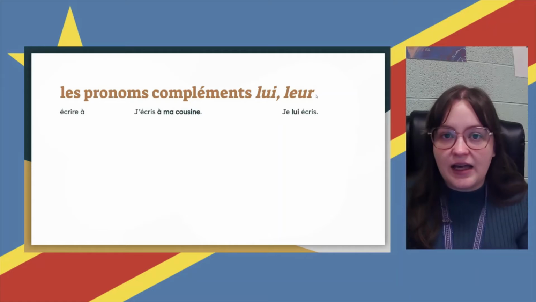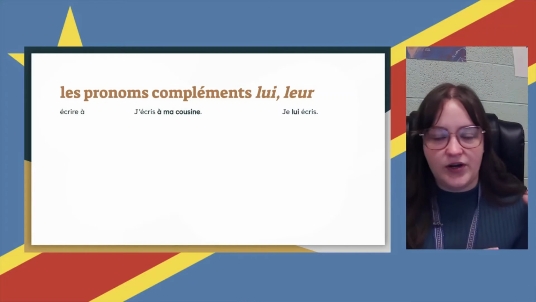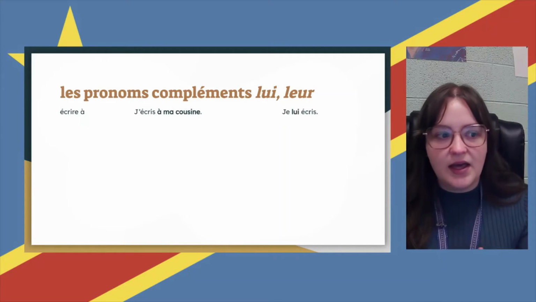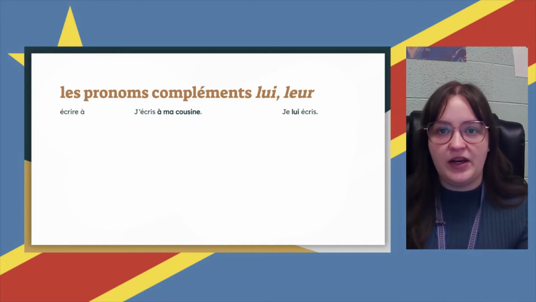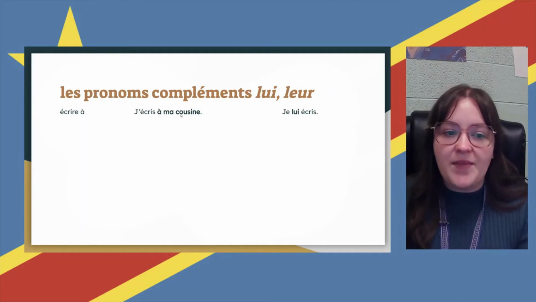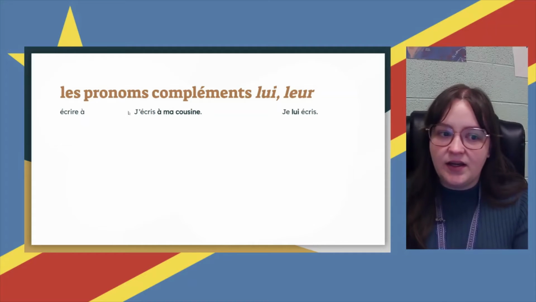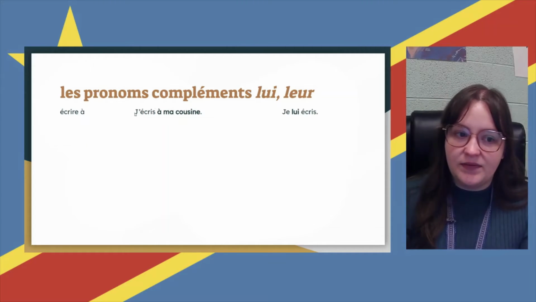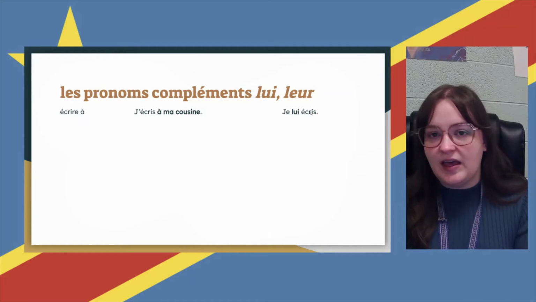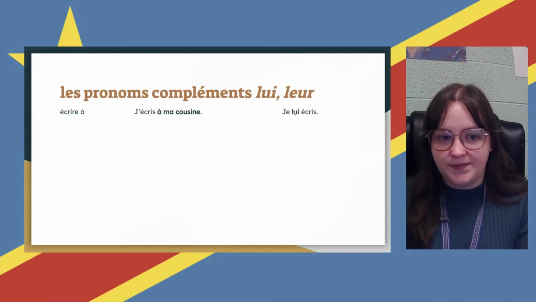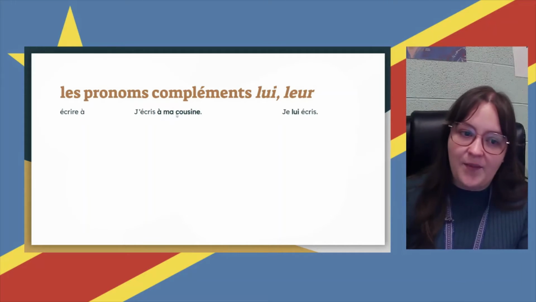First is écrire. So learned it last video. Écrire à, to write to, right? So if you're writing to a person, j'écris à ma cousine. I'm writing to my cousin. Or you could just say je lui écris. I'm writing to her. Right? So lui is replacing à ma cousine.